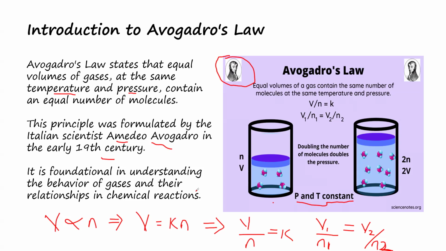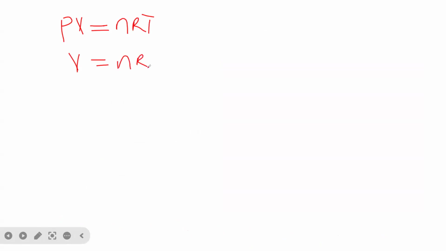So let's look at how we can derive this equation of Avogadro's from the ideal gas equation. From the general gas equation, we have PV is equal to nRT. So now, how are we going to derive the equation from there? From here we can see clearly, we can now say V is equal to nRT divided by the pressure.